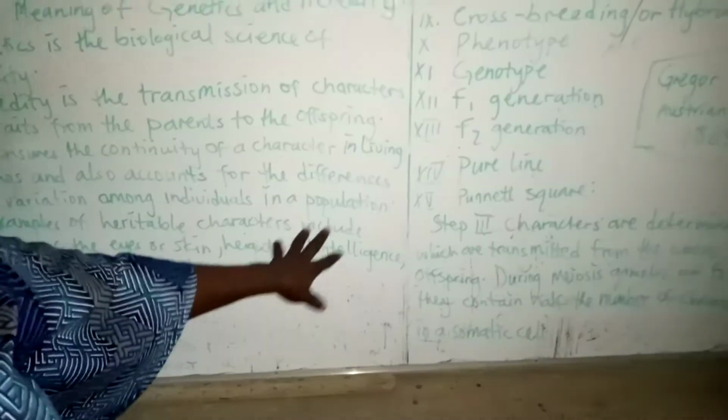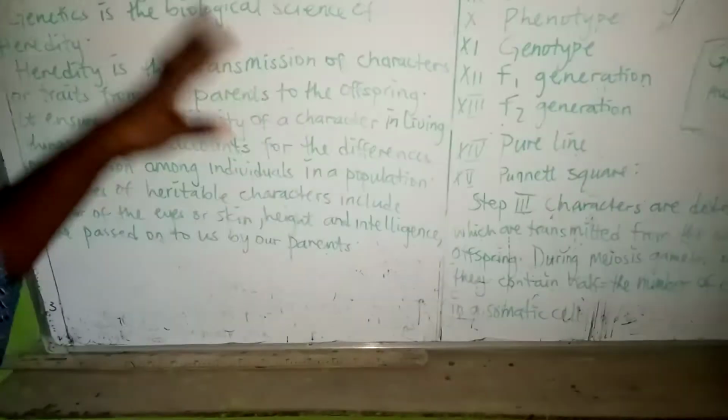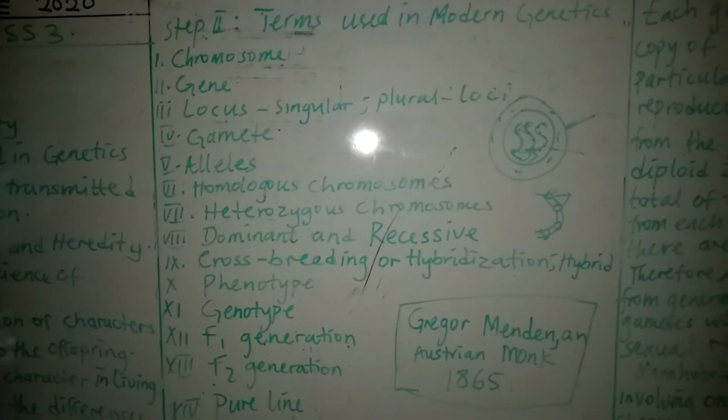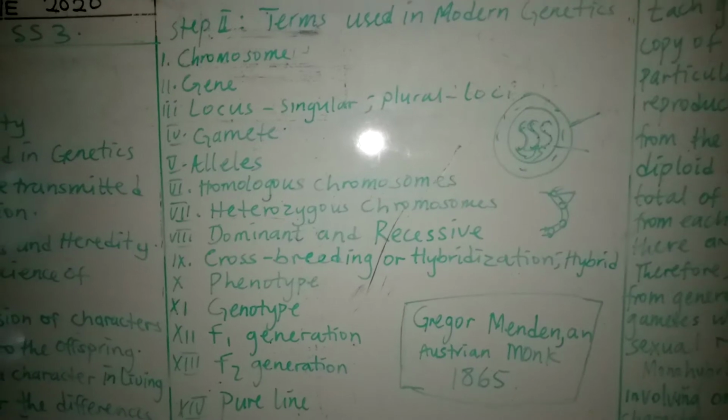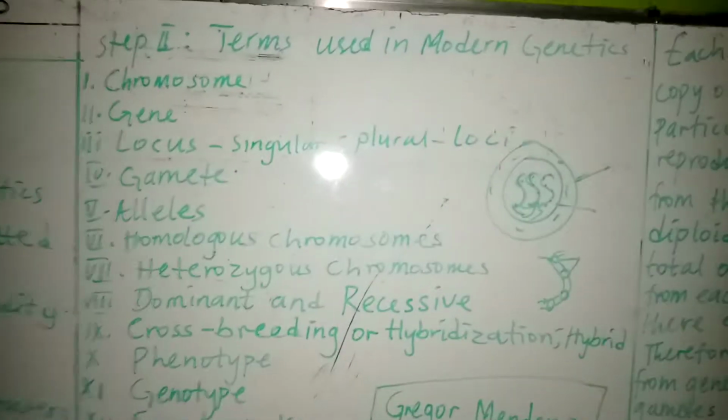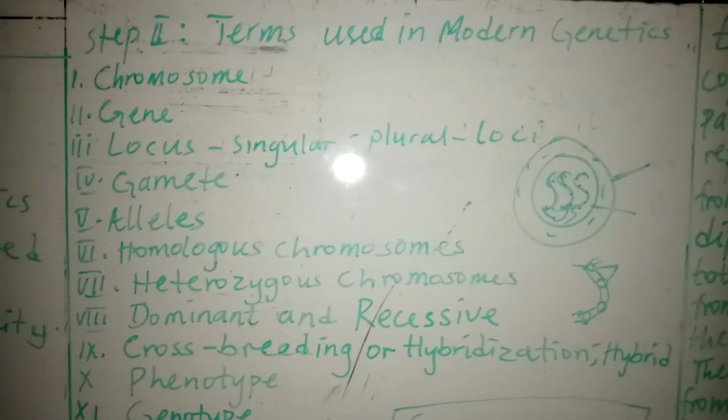Now, having known the hereditary characters, we have many others. When you go through your textbook, you are going to see many hereditary characters over there. Then, let's quickly look into the terms that we sometimes use in genetics. In the course of this lesson, I'm going to mention terminology many times, and I need to explain the meaning for you to be in line with the topic. The first thing there is chromosome.